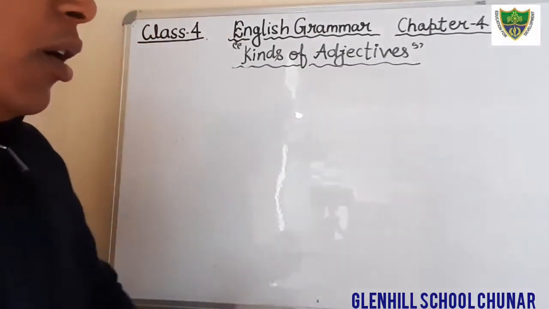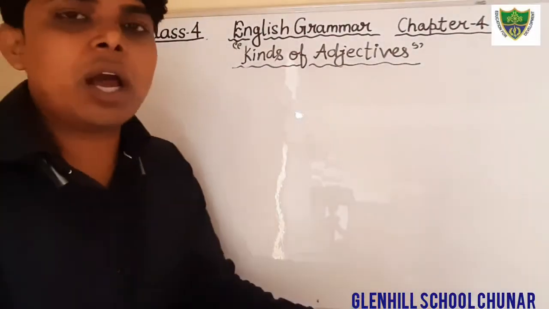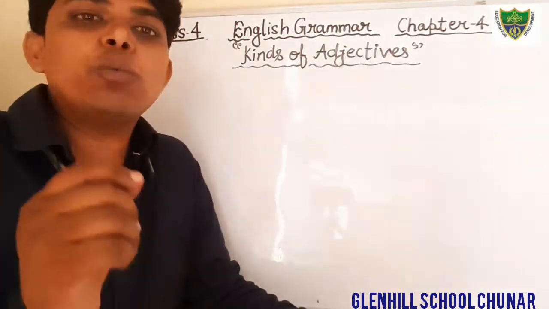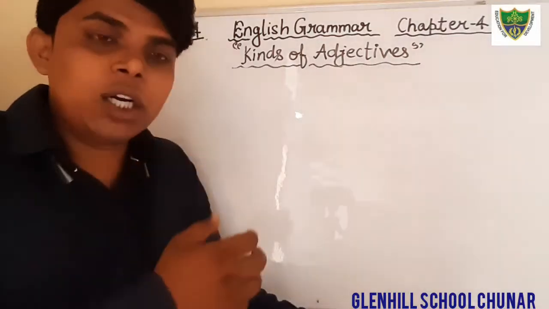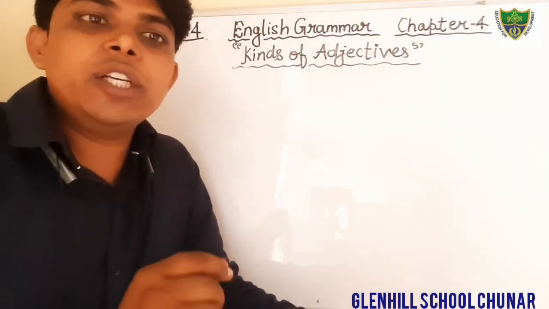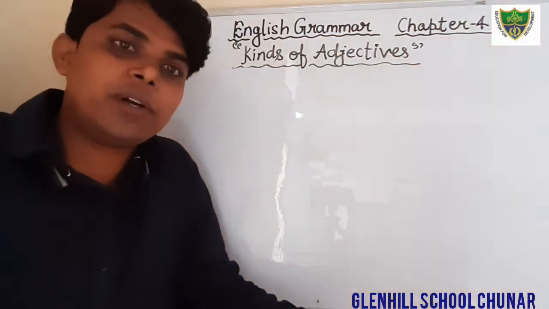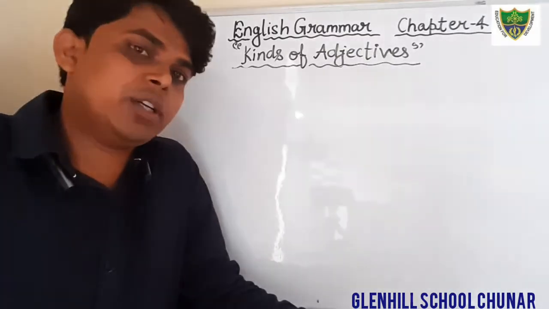And the third we have discussed is demonstrative adjective. Demonstrative means, as I have told you already, to show something, to point out something. So the word which is used to show something and describes the quality of a person or anything is known as a demonstrative adjective.